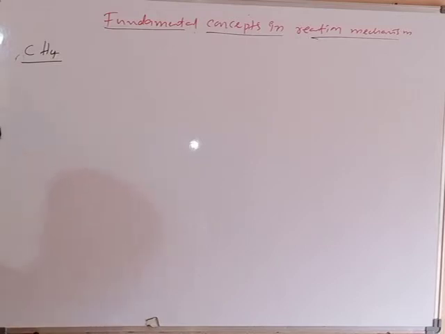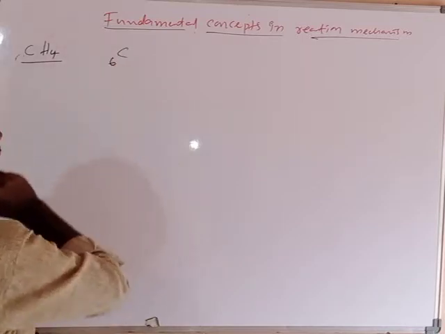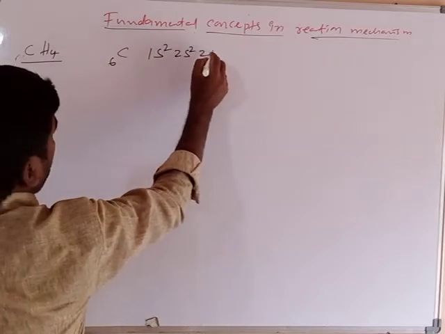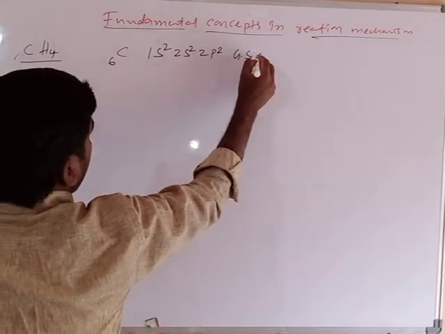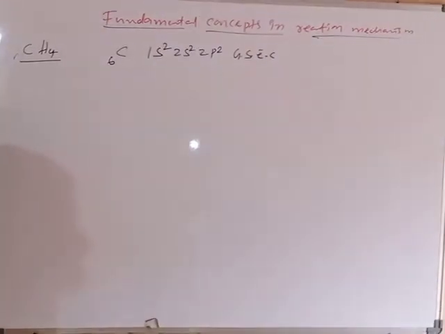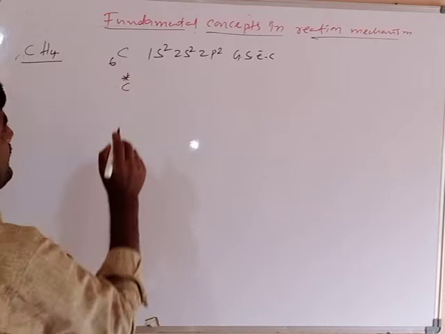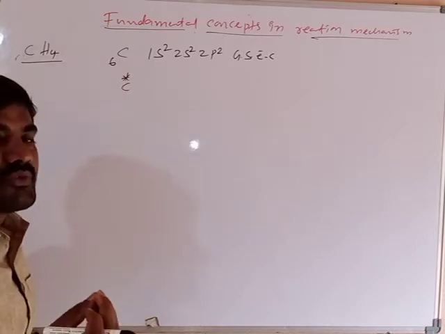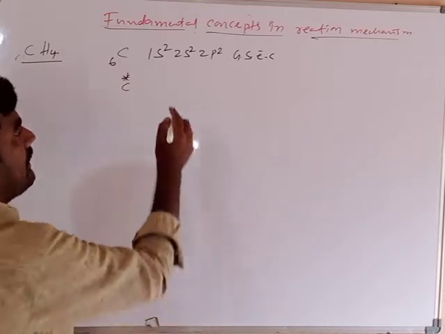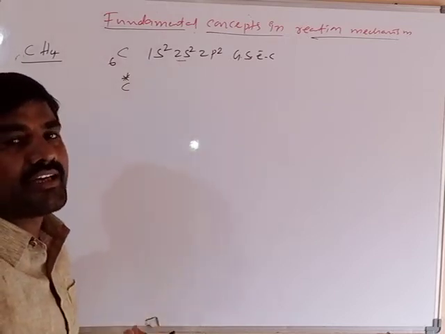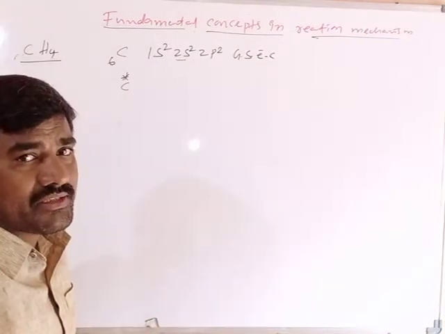In methane, the carbon atom is the central atom. Atomic number is 6. Electronic configuration 1s2, 2s2, 2p2. This is called ground state electronic configuration. What about its excited state electronic configuration? When it absorbs energy in the form of radiation, the outermost orbit electrons, the valence electrons, are excited.